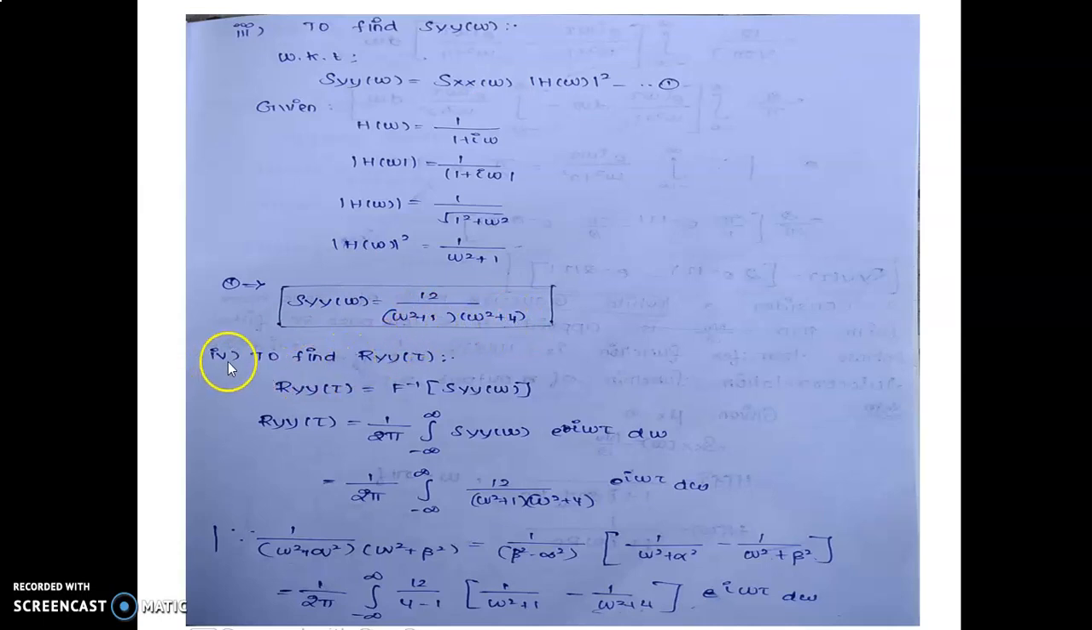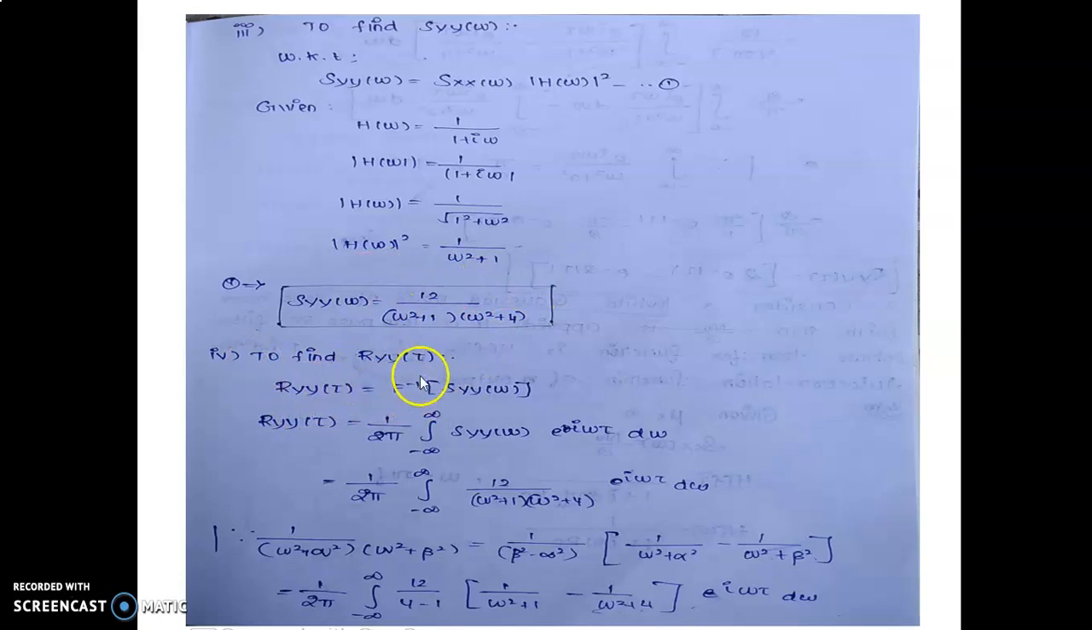Next, the fourth, to find Ryy(τ). These values are 12 divided by ω² + 1 and 1 divided by ω² + 4. This is the final answer for Syy. Fourth one, to find Ryy(τ).